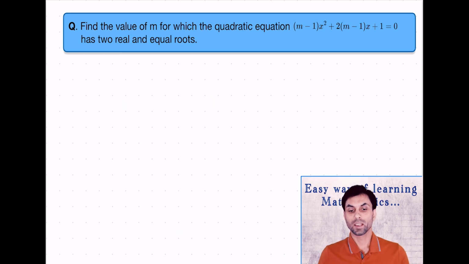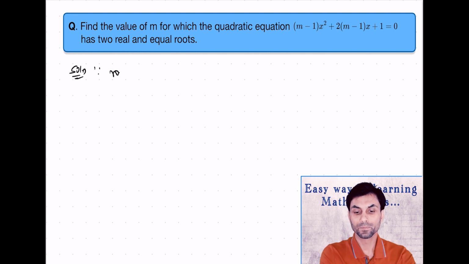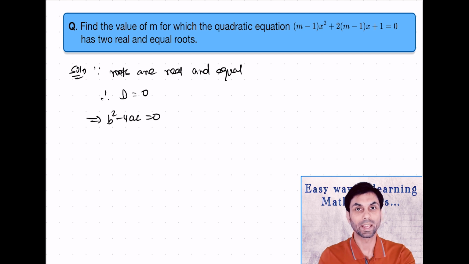Next question is, find the value of m for which the equation (m minus 1) into x square plus 2 into (m minus 1) into x plus 1 equals 0 has two real and equal roots. Again, since roots are real and equal, therefore D will be equal to 0, which we can write as b square minus 4ac equals 0. In this case, the value of a will be m minus 1, the value of b is 2 into (m minus 1), and the value of c is 1.